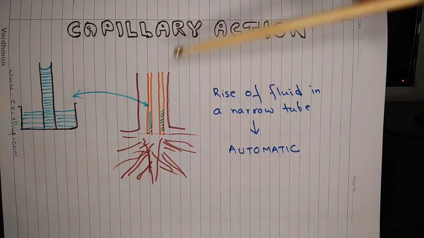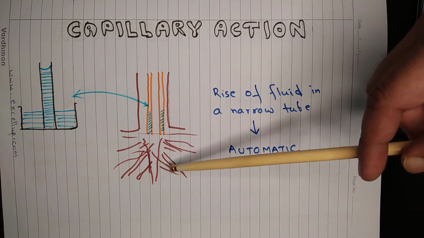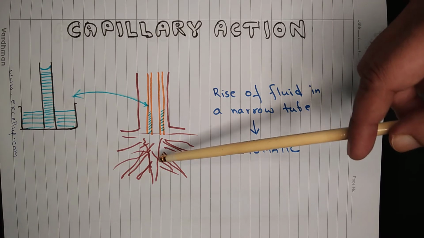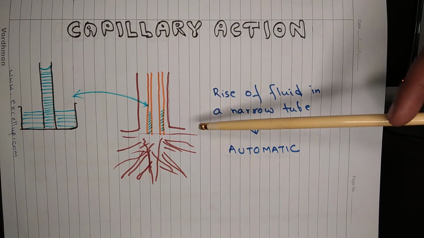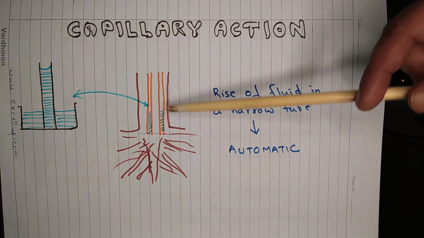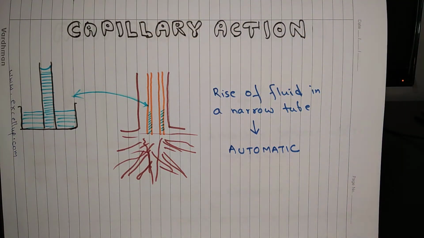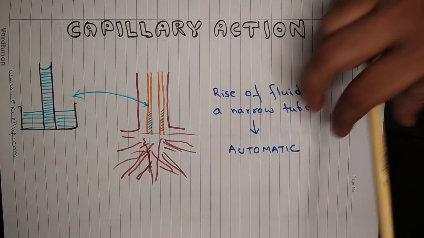Okay. So once water enters the roots, it rises in xylem tubes up to a certain height because of capillary action. The xylem tubes work like capillary tubes.